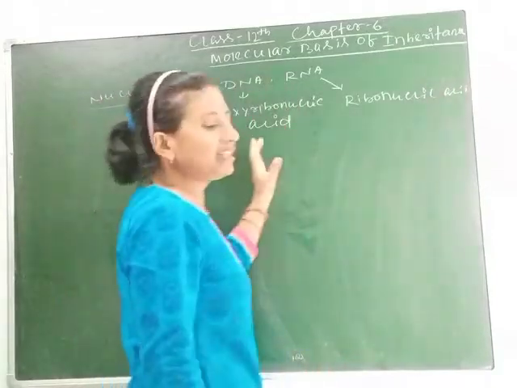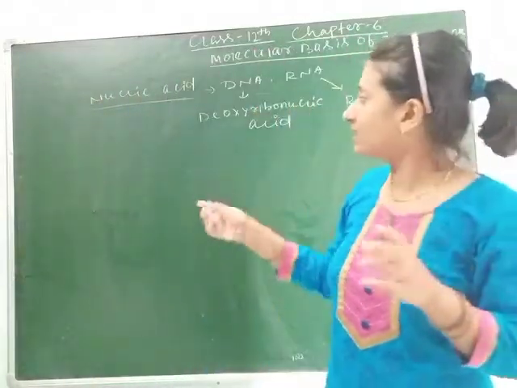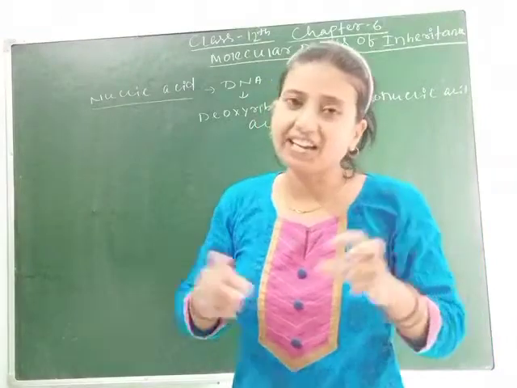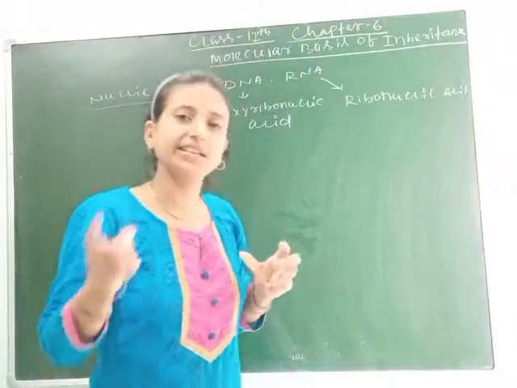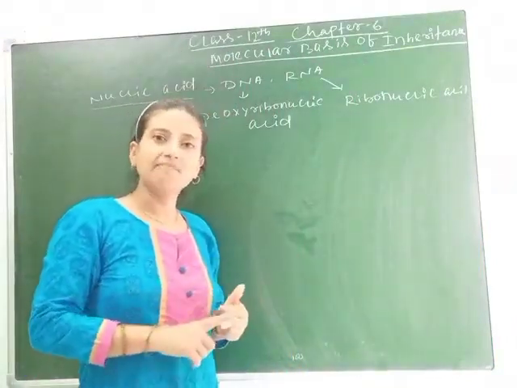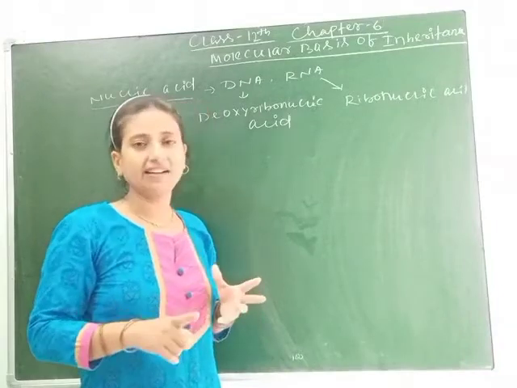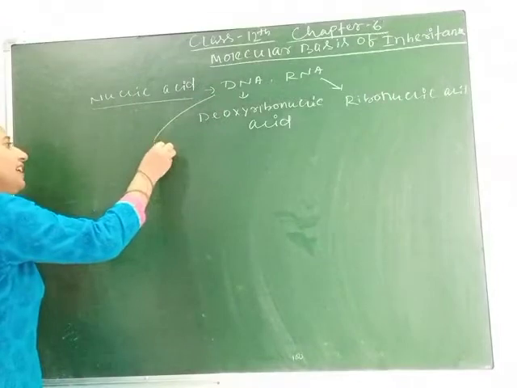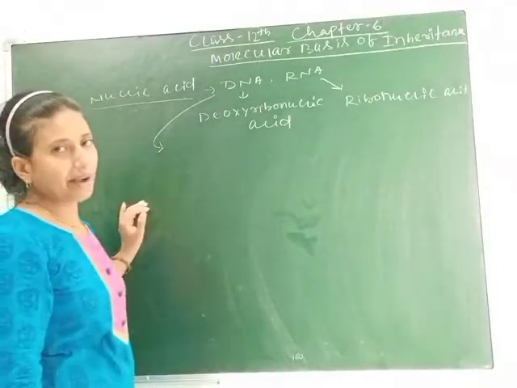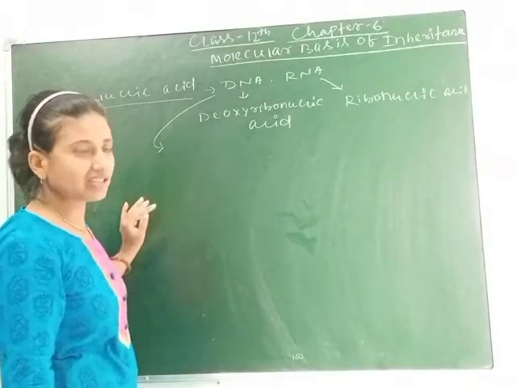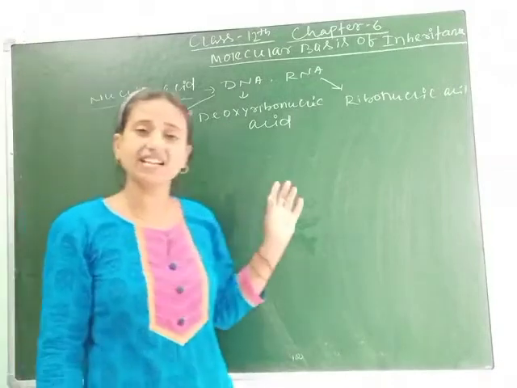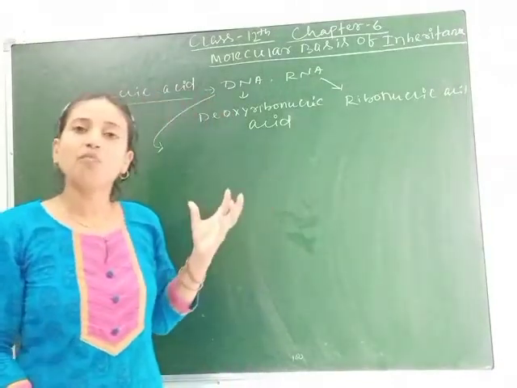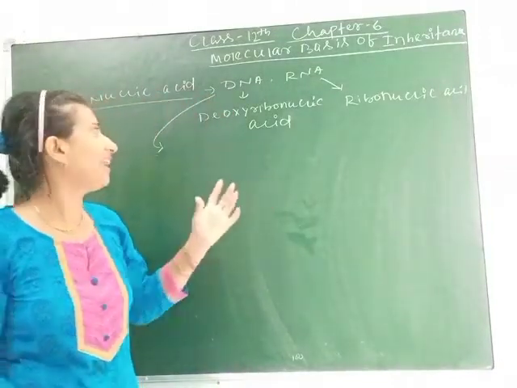So these two nucleic acids are the main genetic material in all living organisms, whether it is plant, animal, microorganism including bacteria and virus. DNA mostly acts as genetic material in higher organisms and bacteria. In some viruses also DNA is present and acts as genetic material, but most of the viruses contain RNA.